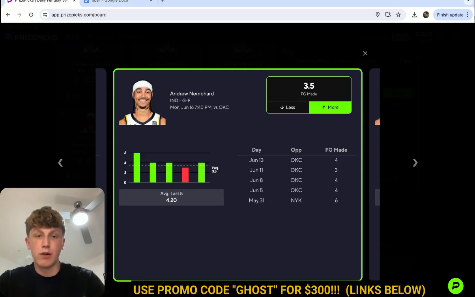But other than that, every one of these games, he's shooting at least 8 times. So if he's shooting the ball at least 8 times, some of them he took 11, 13 shots. If he's taking that many shots in these games against the Thunder, he just has to be shooting average. Even if he's shooting slightly below average in these games, he still should be able to go make 4 buckets. At the end of the day, guys, it's Andrew Nembhard.